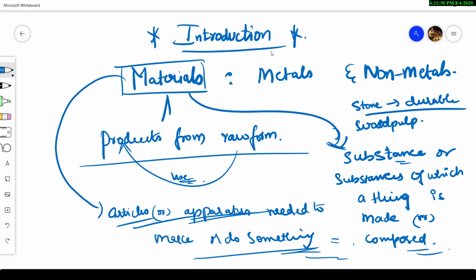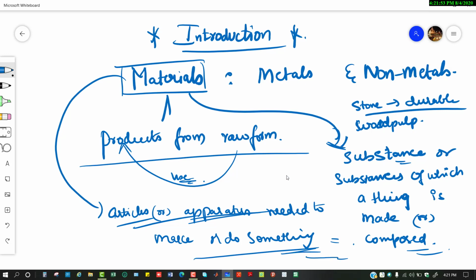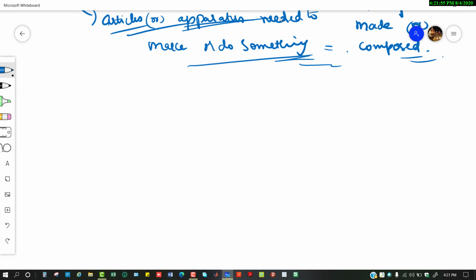These all come under materials. So that's all about the materials.